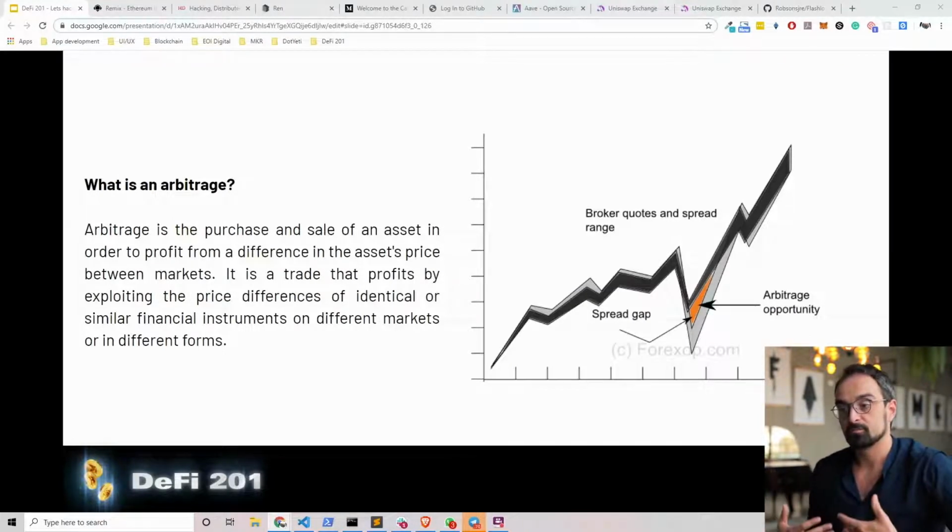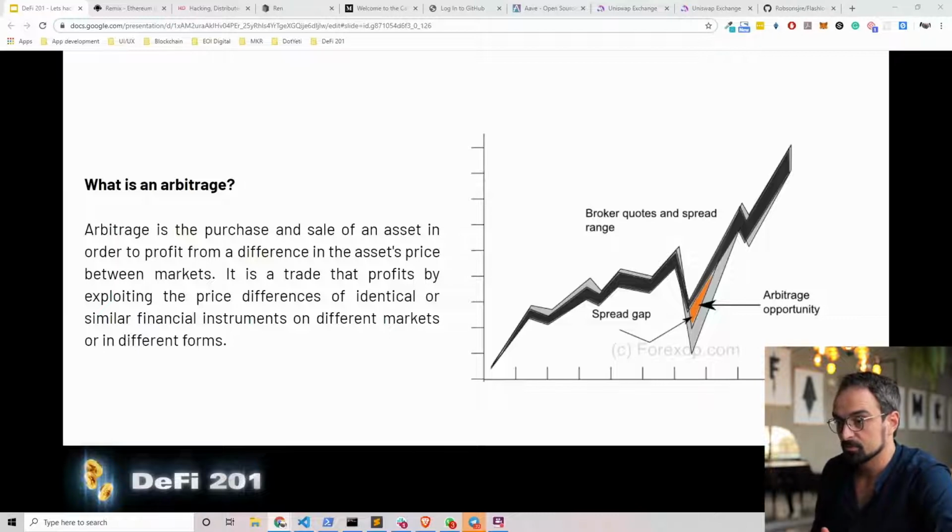But maybe not everybody knows what an arbitrage is. So an arbitrage is a purchase and sale of an asset in order to profit from a difference in the asset price between markets. It's a trade that profits by exploiting the price difference of identical or similar financial instruments on different markets or in different forms.